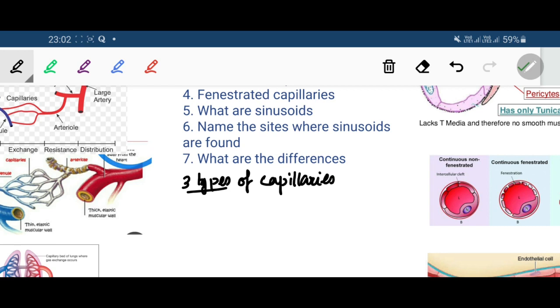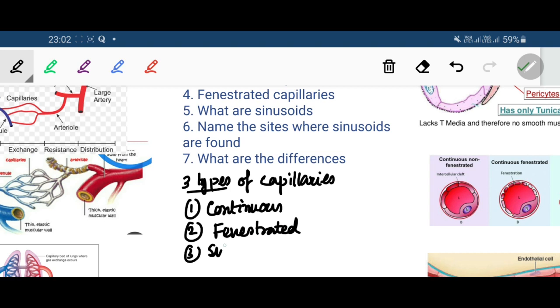First one is the continuous capillary, second one is the fenestrated capillary, and third one is the sinusoids.